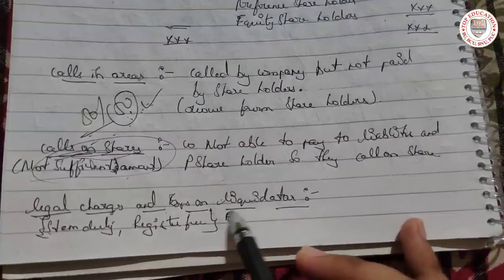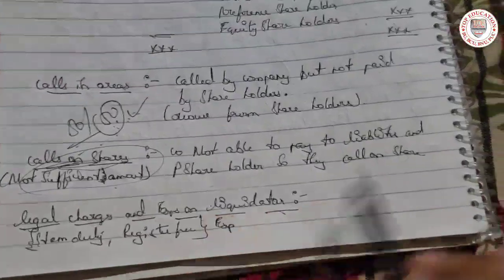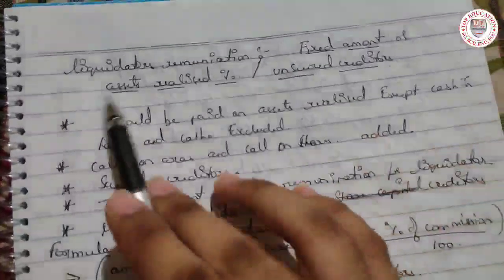Legal charges and liquidator expenses are normal things. You know these expenses as well.